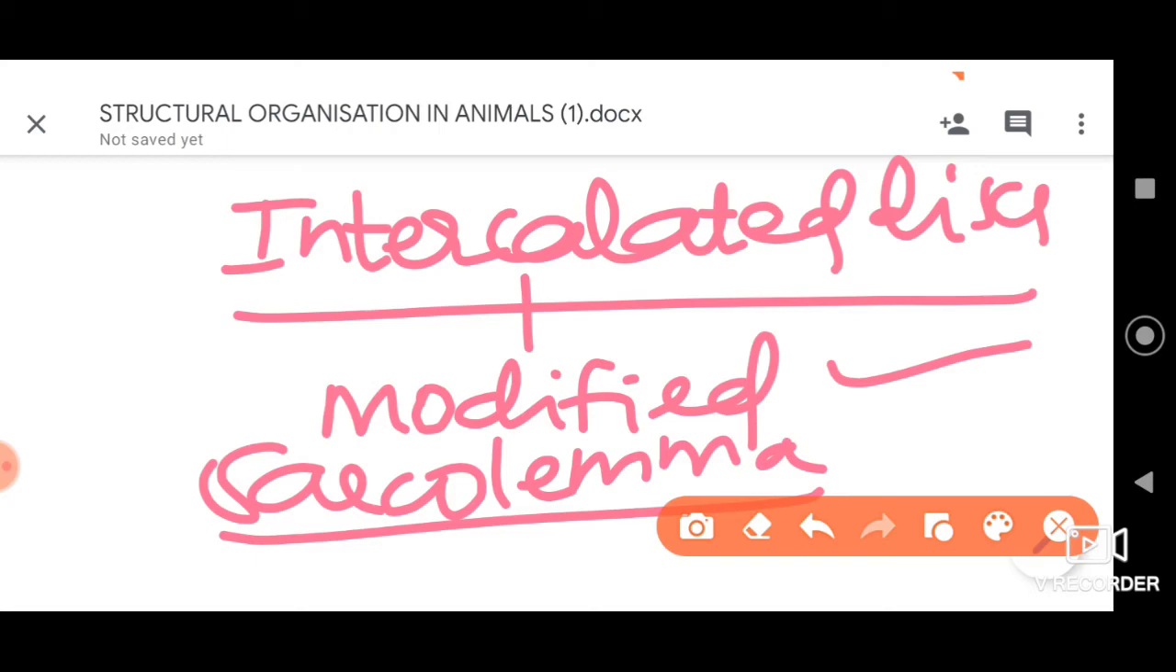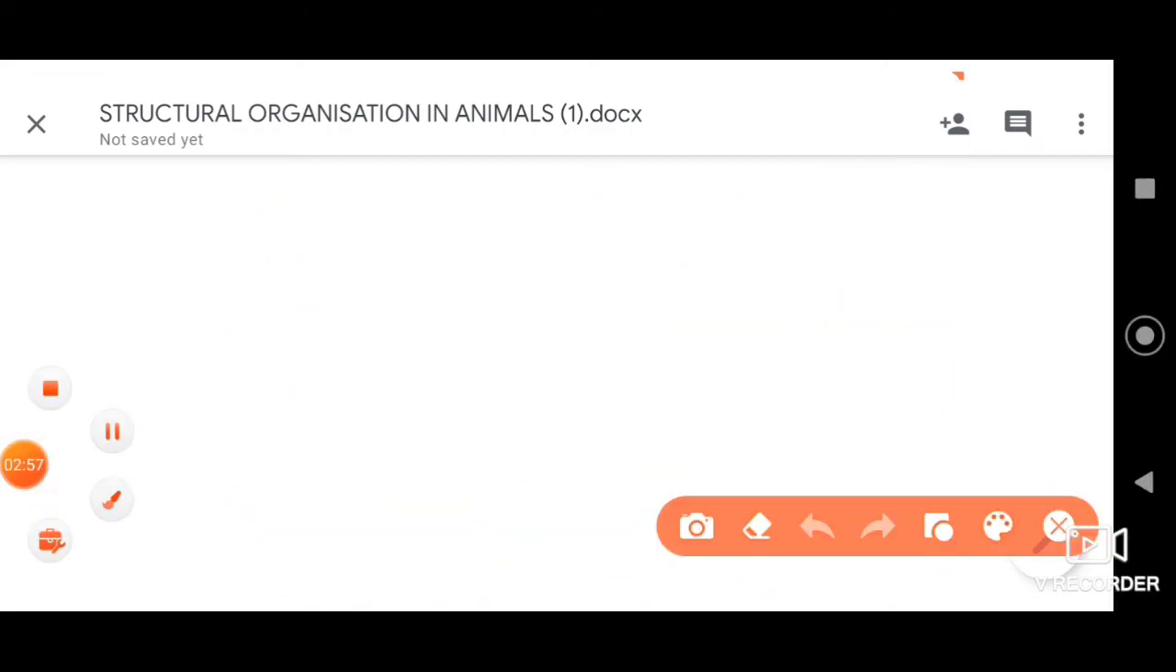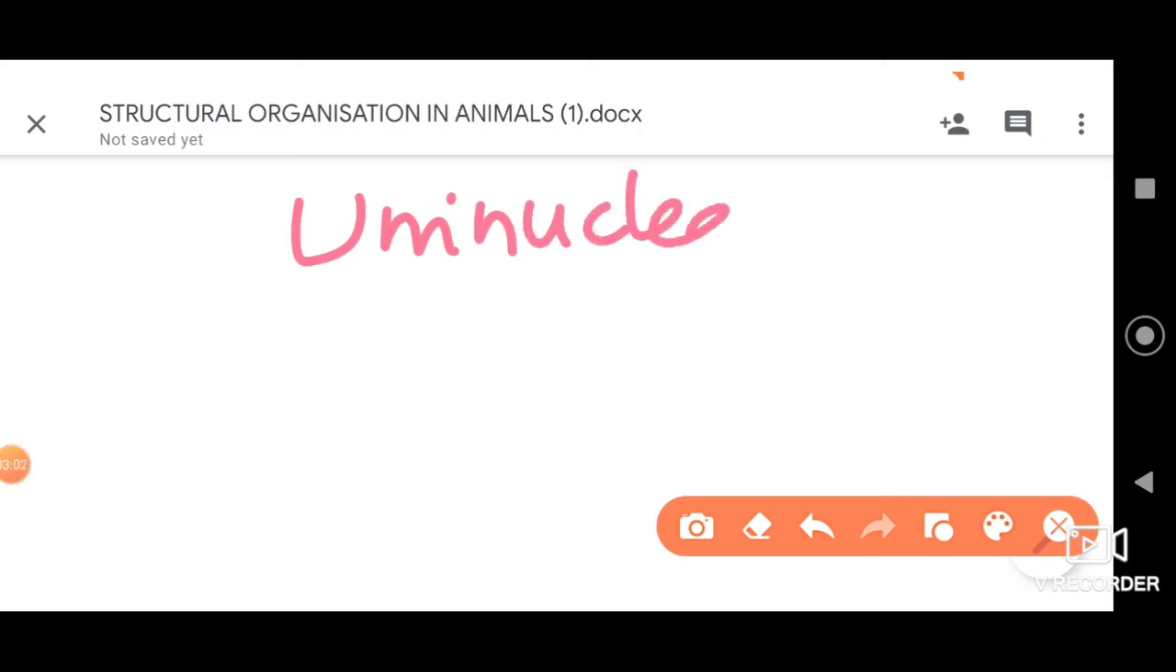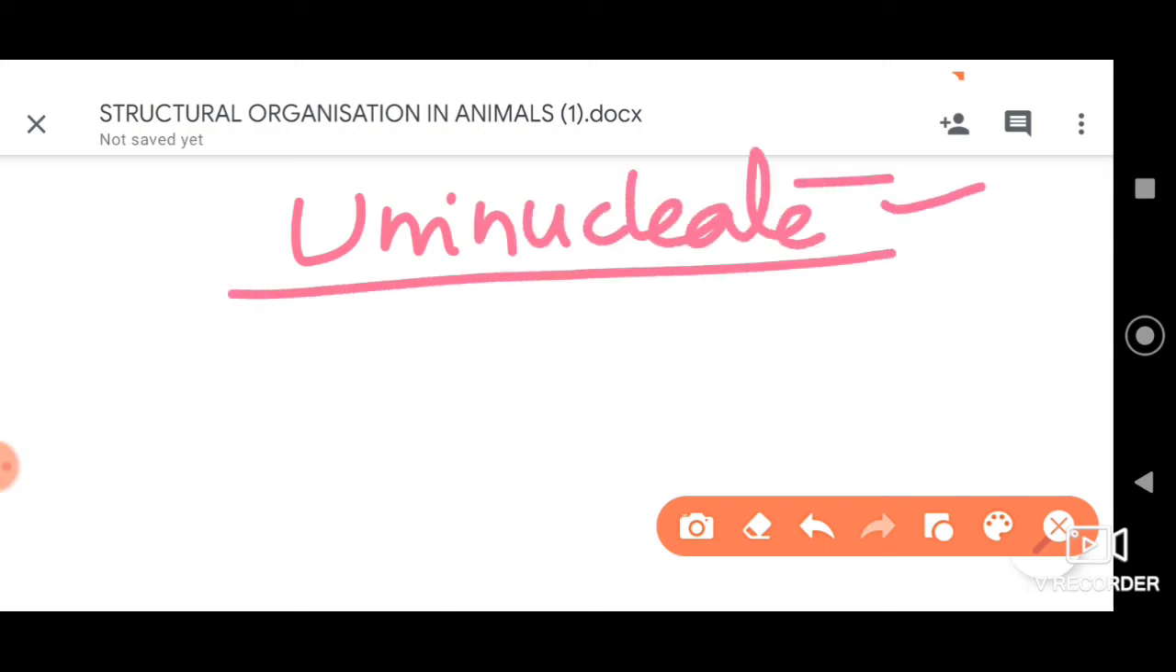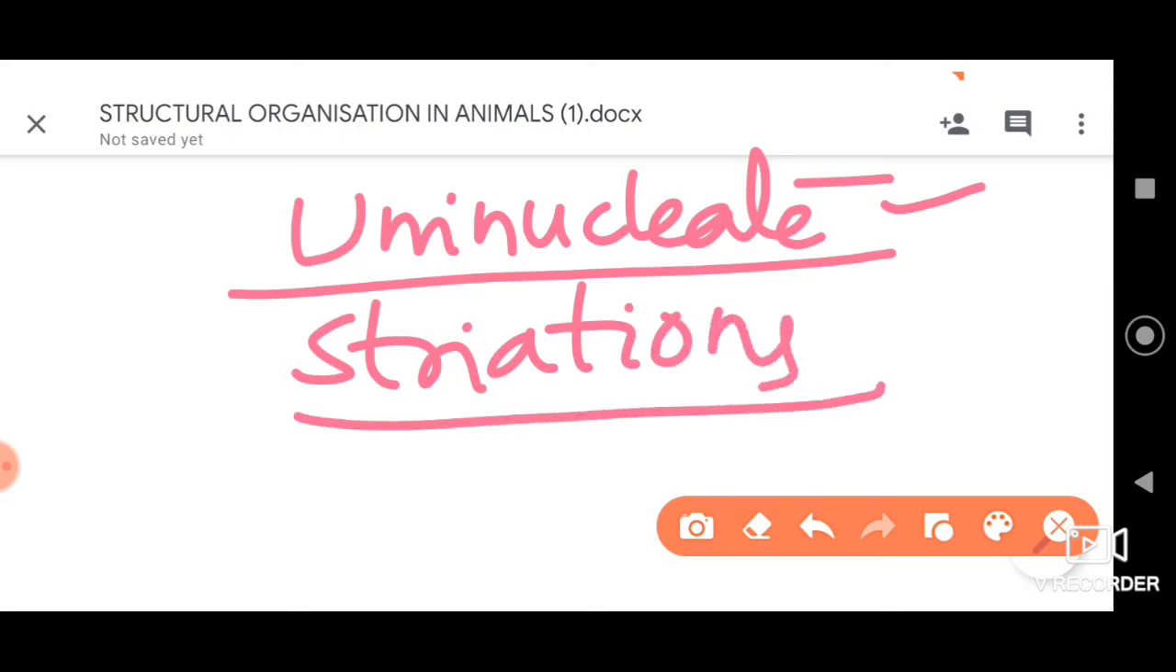Further, let me tell you that these muscle fibers are generally uninucleate. The interconnected discs are present between the cells, which make each cell a single cell. The nucleus is large and oval, which we observed, and they do possess the light and dark striations. They are also a type of striated muscle. And more importantly, the point you need to remember here is that these muscles are involuntary.